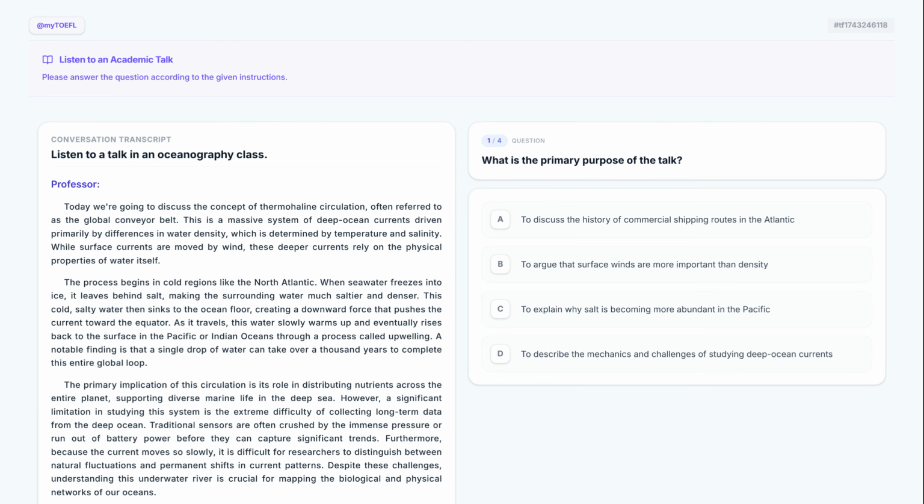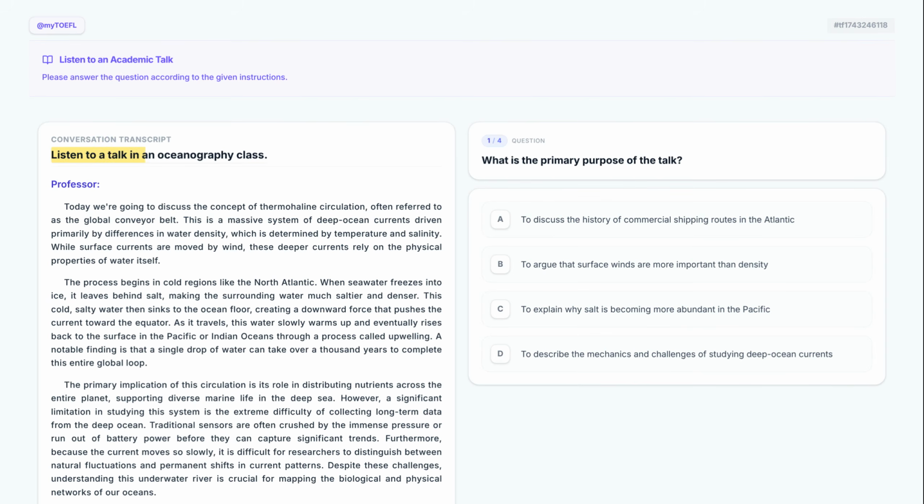However, a significant limitation in studying this system is the extreme difficulty of collecting long-term data from the deep ocean. Traditional sensors are often crushed by the immense pressure or run out of battery power before they can capture significant trends. Furthermore, because the current moves so slowly, it is difficult for researchers to distinguish between natural fluctuations and permanent shifts in current patterns. Despite these challenges, understanding this underwater river is crucial for mapping the biological and physical networks of our oceans.